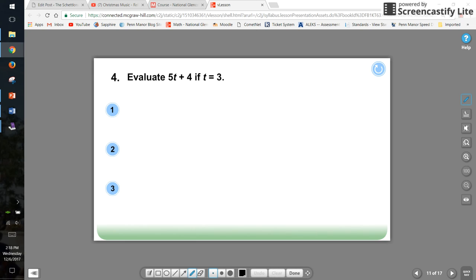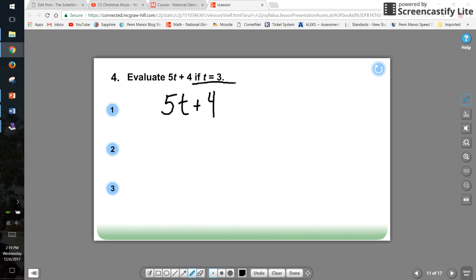Let's clear the board here. Super. Today, we're going to be using variables. And in this case, a variable is a letter that we're substituting for a number. So if I was to write this algebraic expression, 5t, where t is the variable, plus 4. The rest of the direction says if t equals 3.